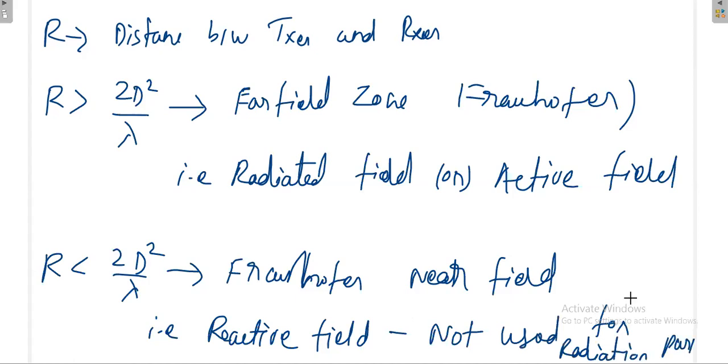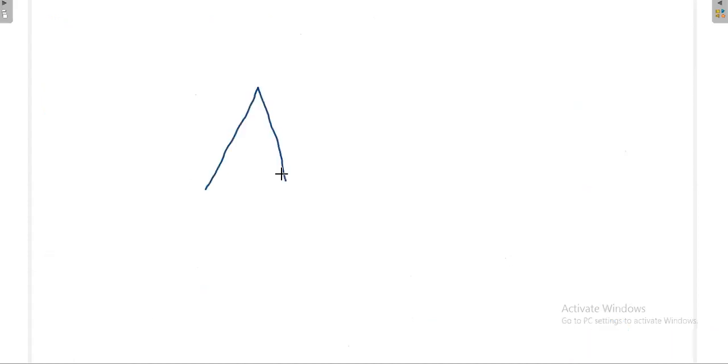See, what is the meaning of this? Say I am having a transmitting antenna like this. Very close to the antenna, some power is there. That power will not go to a longer distance.